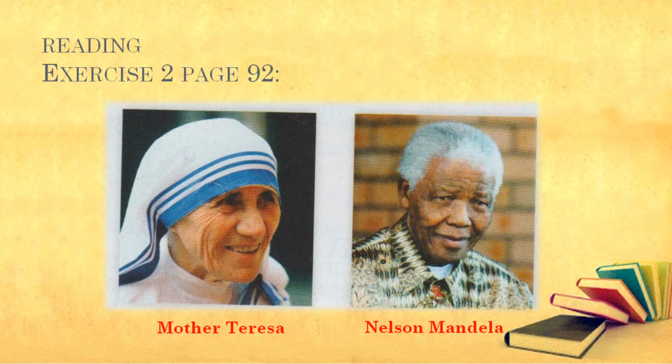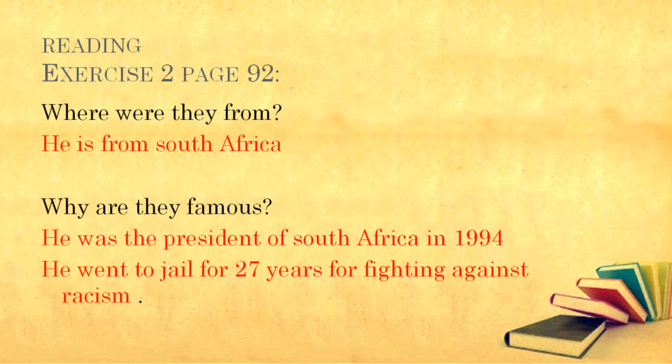Nelson Mandela, he is a very known person. He's a politician. He went to jail for 27 years because he was fighting against racism in South Africa. And after that, he became the president of South Africa.